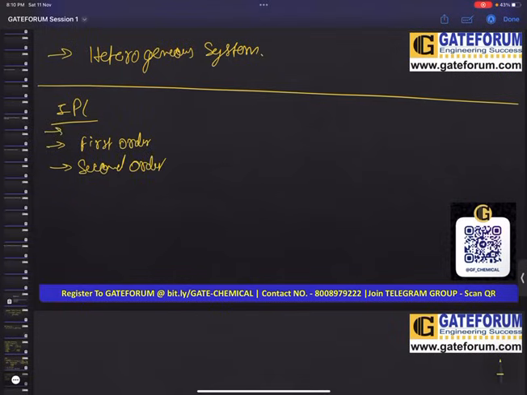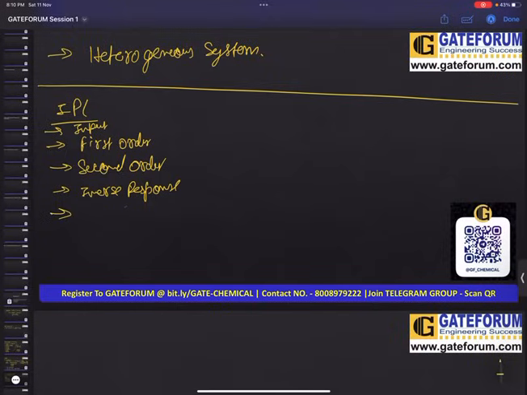Okay, before that we will look into our types of inputs like your step input, ramp input, impulse input, then rectangular impulse input. All these main inputs that are there, we will look into all these kinds of inputs. Then first order, second order, then we will look into our inverse response.